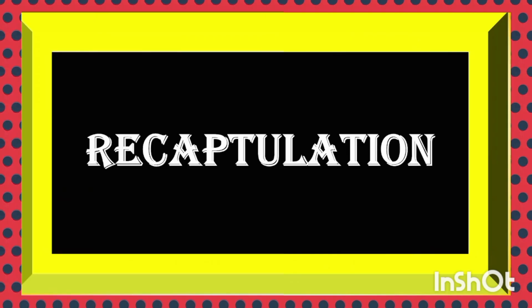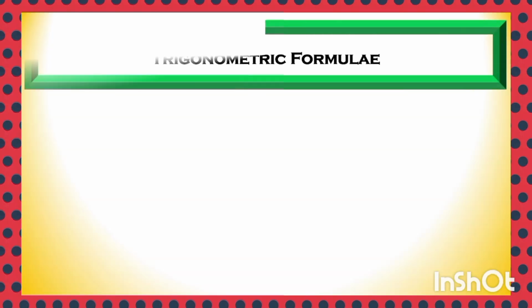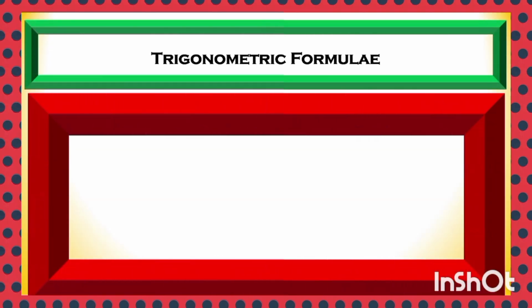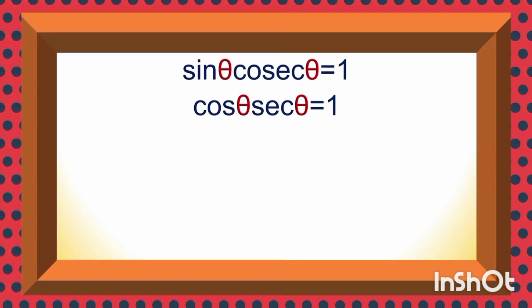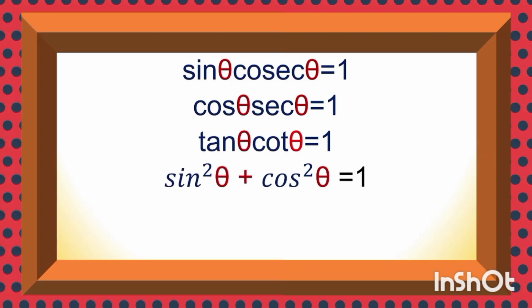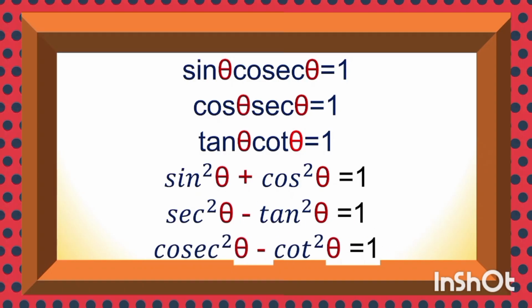So let us recapitulate trigonometric formula. Tan theta is sin theta by cos theta. Cot theta is equal to cos theta by sin theta. Sin theta into cosec theta is 1. Cos theta into sec theta is 1. Tan theta into cot theta is 1. Sin square theta plus cos square theta is equal to 1. Sec square theta minus tan square theta is equal to 1. Cosec square theta minus cot square theta is equal to 1.